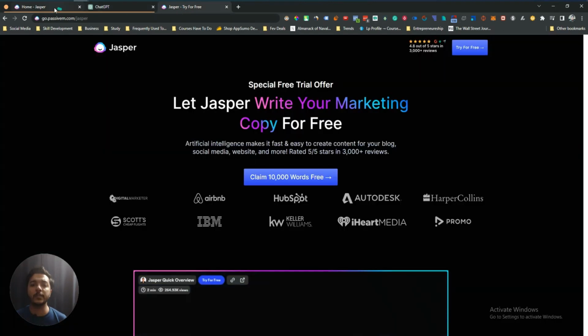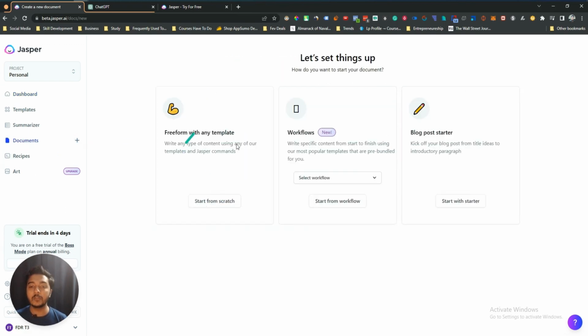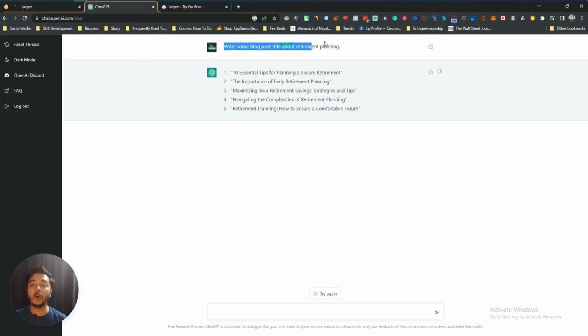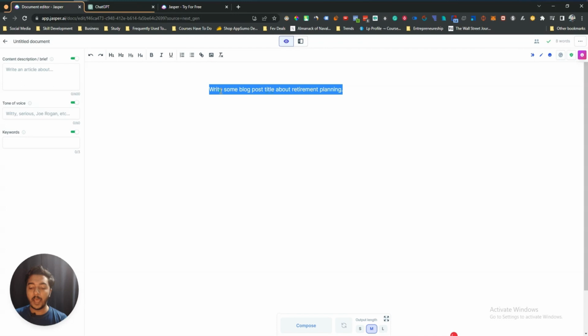So now if I go to Jasper AI, see this is the Jasper AI dashboard. Now here if I go to their long form editor, and then let's say I will use this one, start from scratch, and then I will ask it to write some blog post ideas about retirement plan. So let me copy the same command from here. I'll paste it here. See guys, this is the editor of Jasper AI. So I will paste this command here, and then I will just click Control Enter, and then let's see what it provides us.